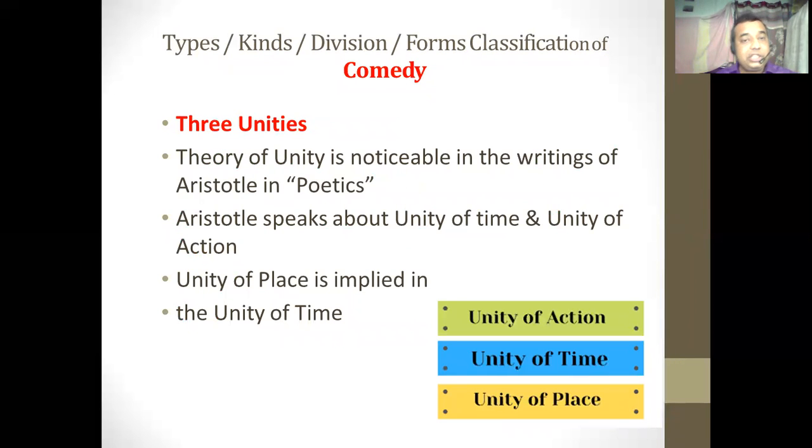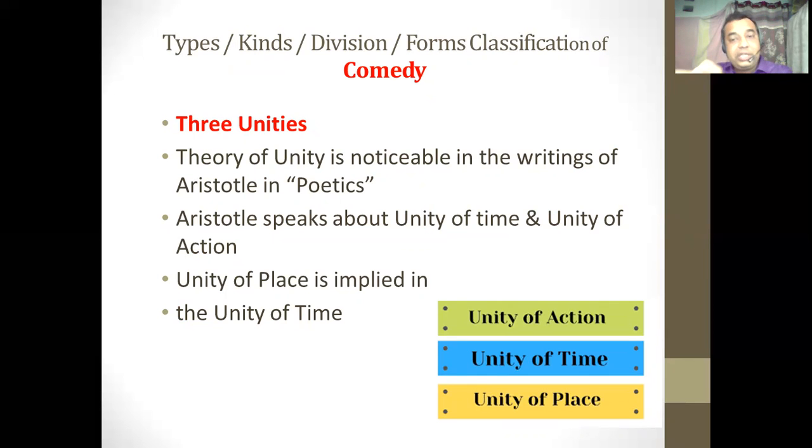So what are these three unities? What is the theory of three unities? What is the use of chorus? How is it used by the classical writers? One by one we will learn all these things. The theory of three unities is noticeable in the writings of the great writer Aristotle, and he has discussed this theory in his famous book Poetics.